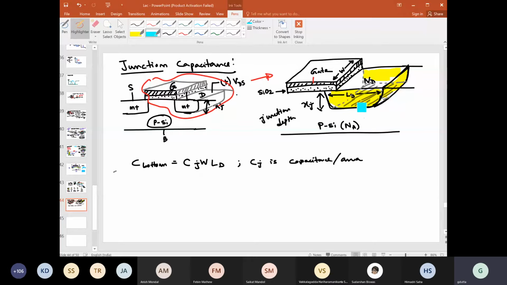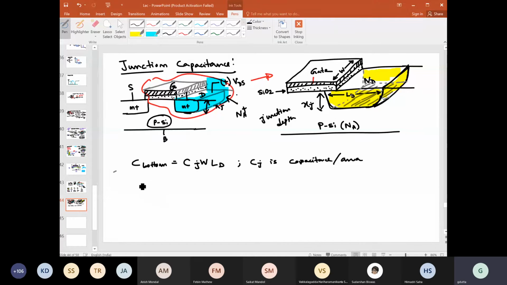But to avoid making a channel or crosstalk between this N plus region and, say, another MOSFET beside it, what we generally do is implant these side regions, all three sides, with a heavy dose of P plus. So for the side capacitances we cannot use Cj, because the doping concentration on this side is now Na plus, some heavy doping. So the capacitance will not be Cj on the sides.